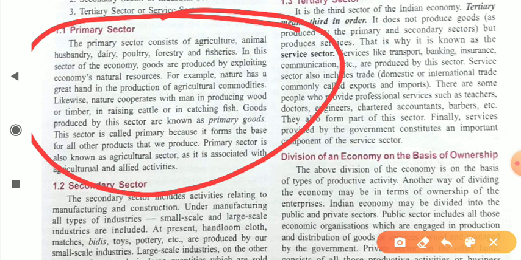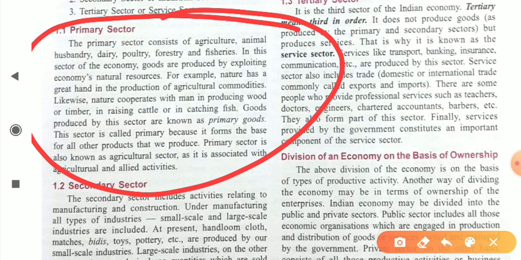Dear student, before independence our economy totally relied on this sector only. The contribution of this sector to our Indian GDP was very high before independence. After independence, its contribution slowly started decreasing, and in today's scenario the contribution of the primary sector in GDP is around 12 to 13%.